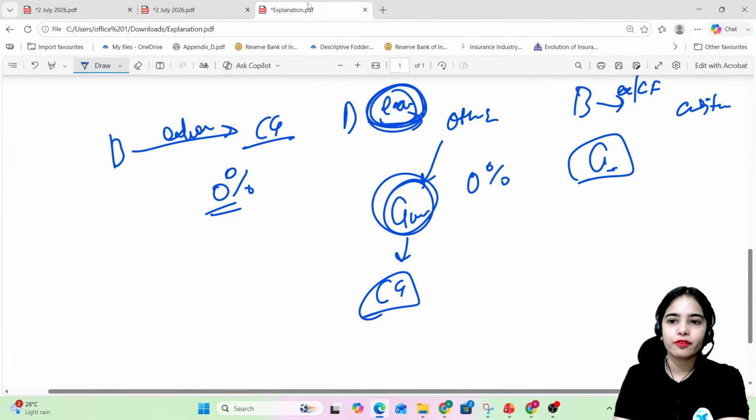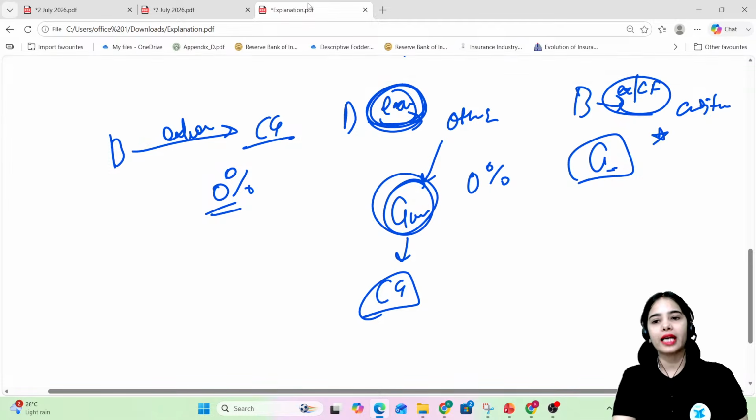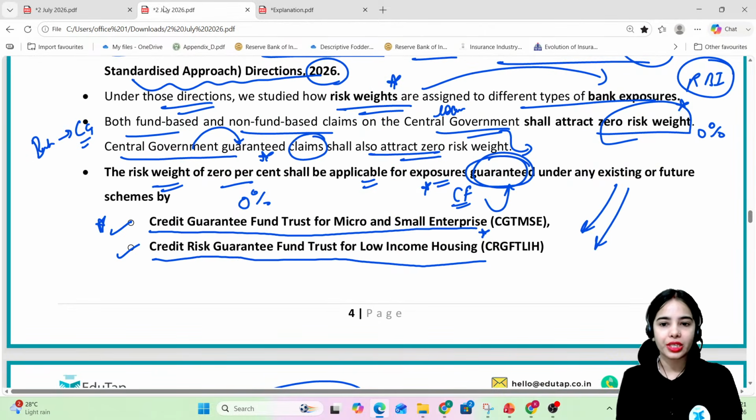So the guarantee for this credit facility is provided by the CGTMSE or the CRGFTLIH. So here also the risk weight will be 0% because the exposure has the guarantee from these trusts.